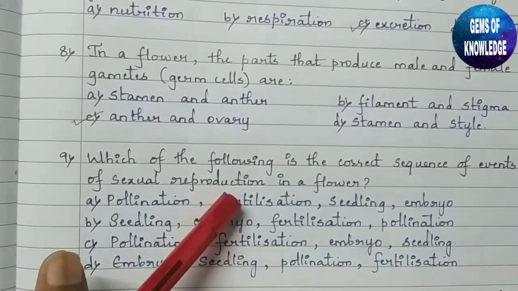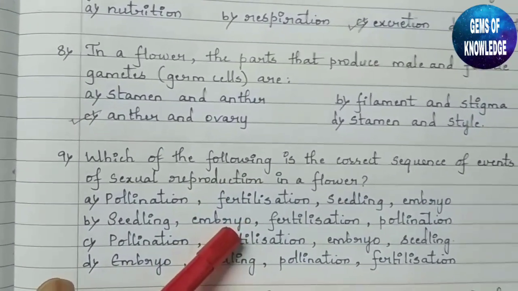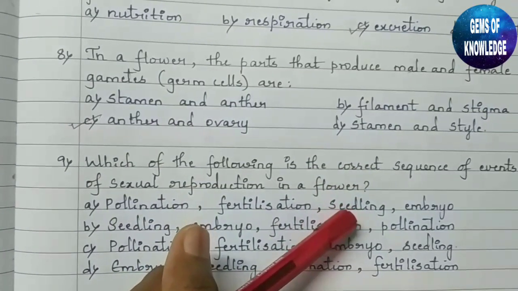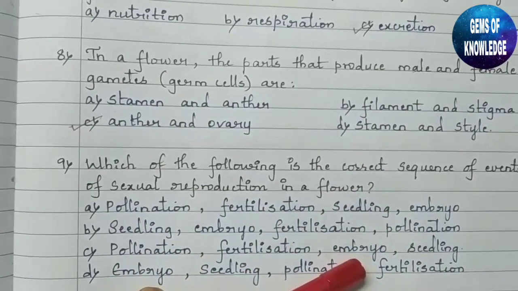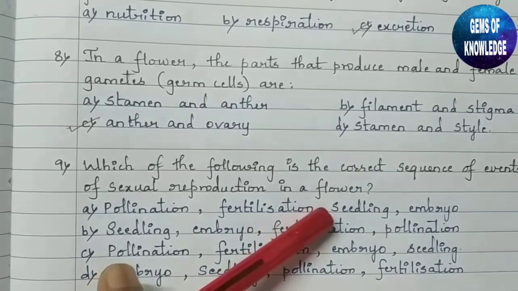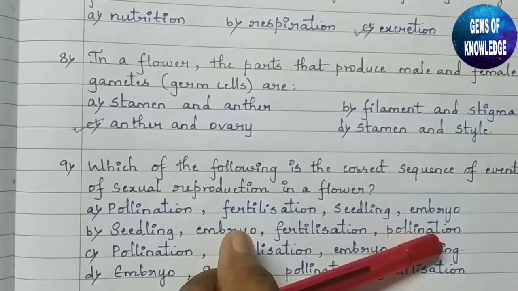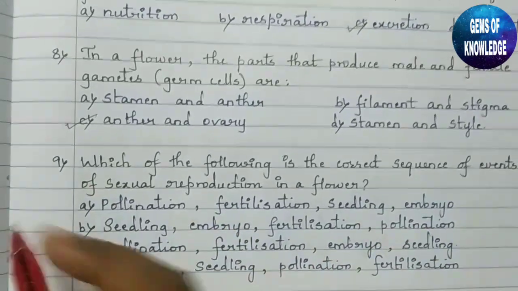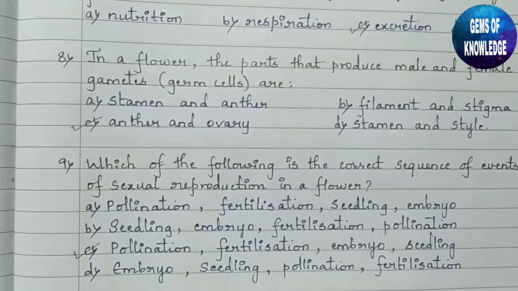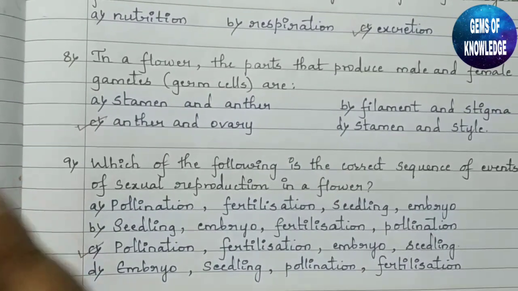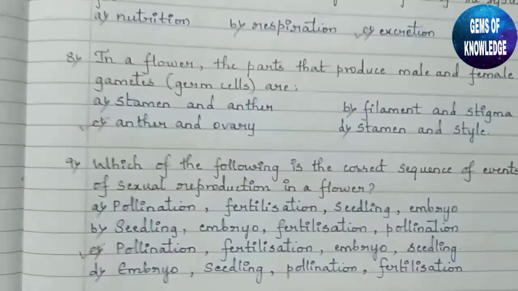In both the cases they have given us fertilization. Then after fertilization, an embryo forms, and after the embryo we get a seedling. So this is the correct sequence of events in the sexual reproduction of a flower.